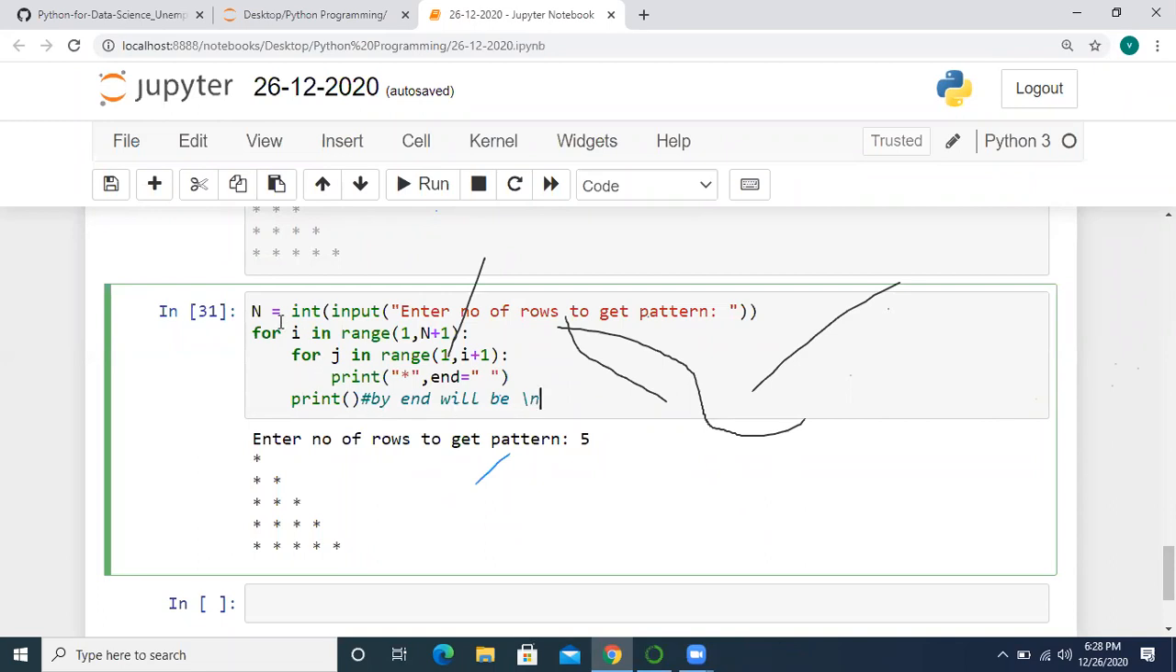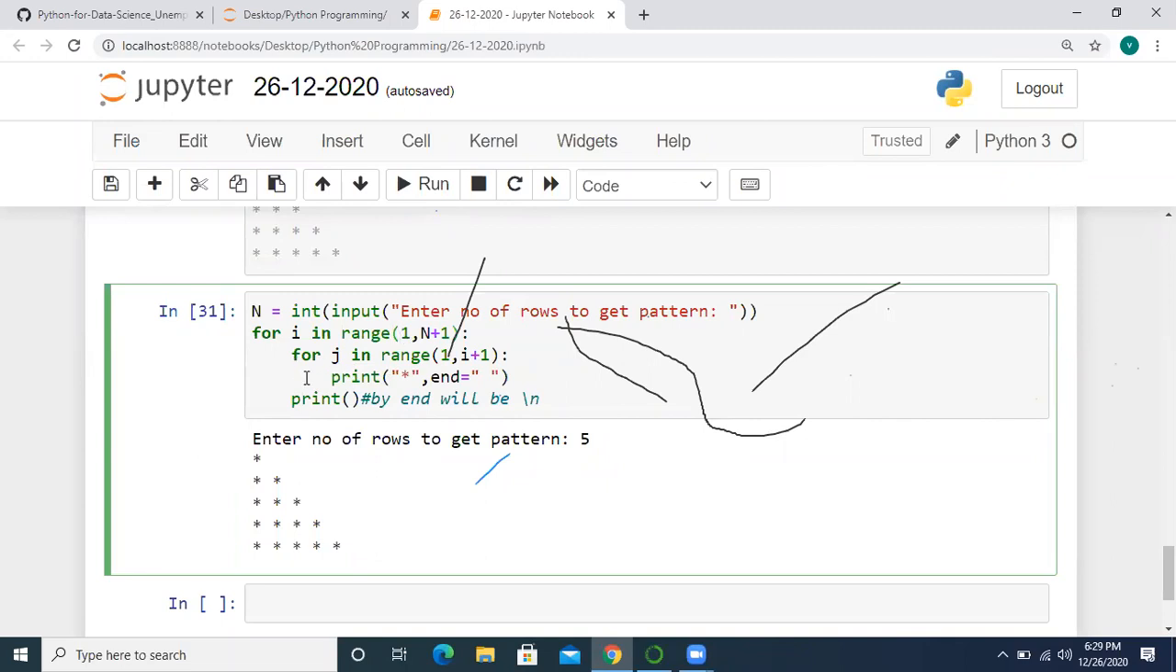Okay, I will explain. Initially I have taken the n value from the user, to get how many rows to print for this particular pattern. I gave 5 here. So the first for loop will start: for i in range of 1 to 5 plus 1. 5 plus 1 is 6, which means it will consider values 1 up to 5. Here, for j in range of 1 to i plus 1. Initially the i value is 1, so i plus 1 means 1 plus 1, 2. So 1 to 2.